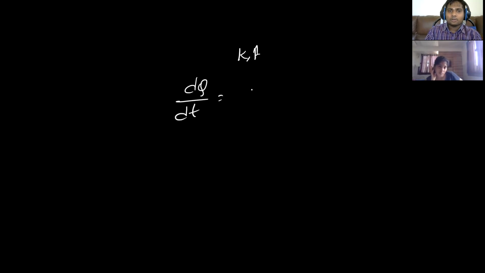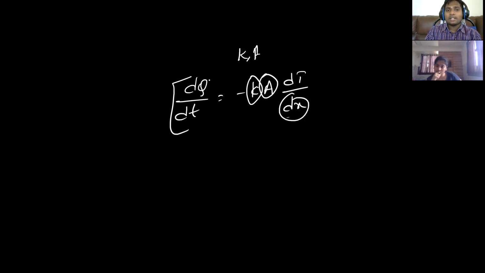Now when K and A are constant, dq by dt is equal to minus KA dt by dx, and this dx can be sent to the other side. This is a constant, right? Because I told you steady state: the amount of energy coming in is equal to the amount of energy going out. That means that value will be constant in steady state, the rate of heat flow in the conductor.